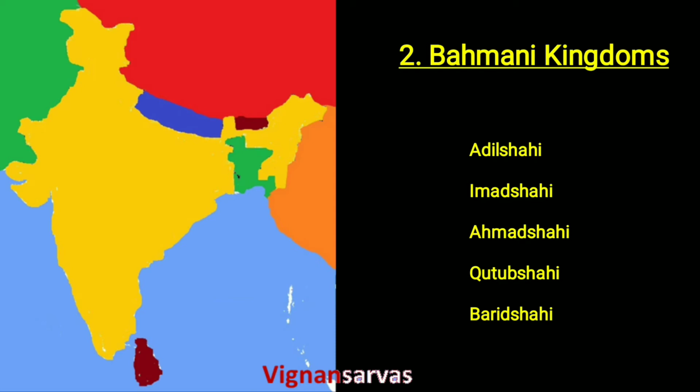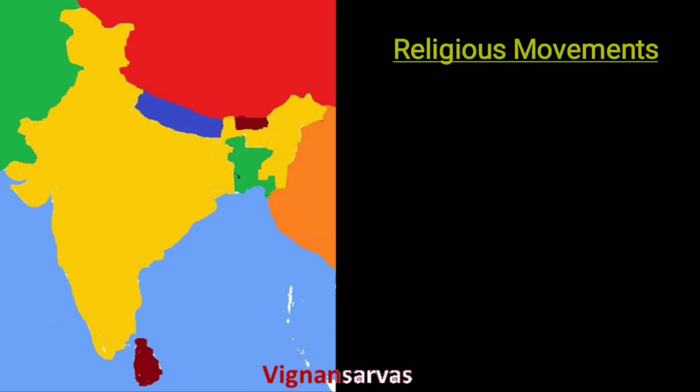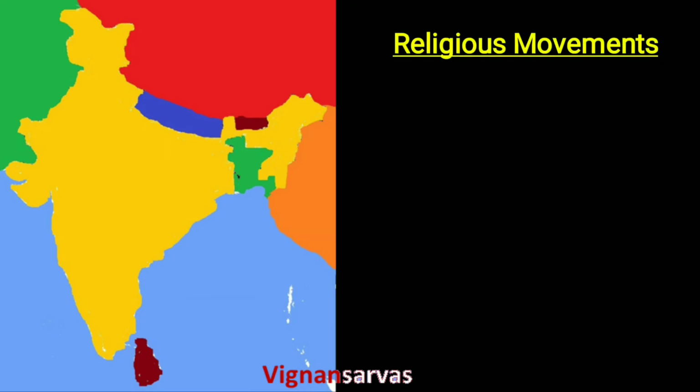After that, along with the Delhi Sultans, some religious movements also happened. Due to the interaction between the Hindus and the Muslims, different changes occurred in society.